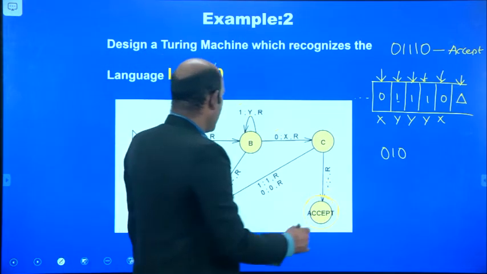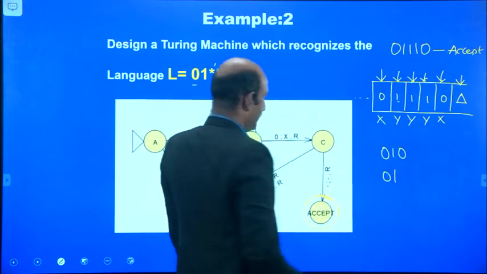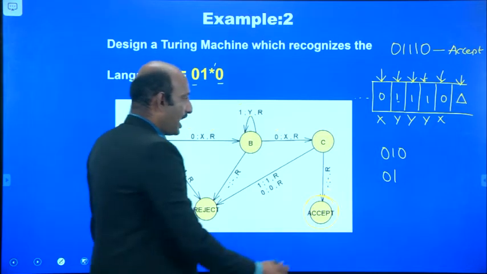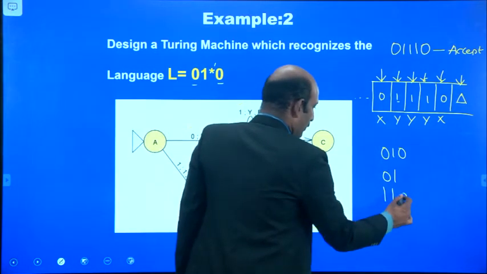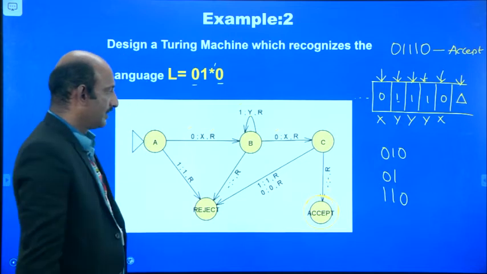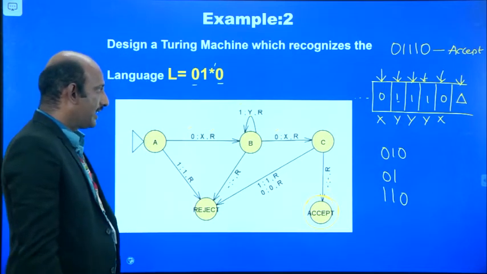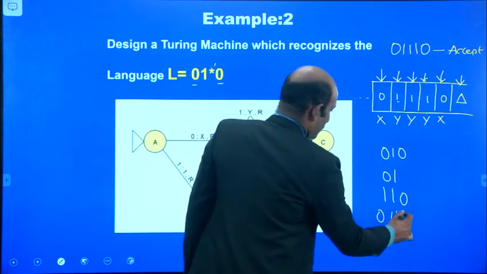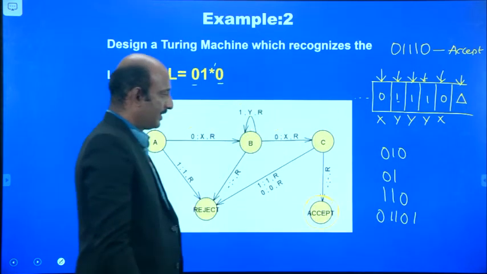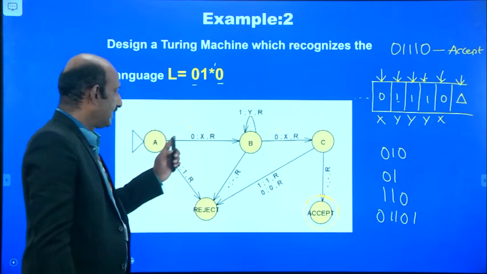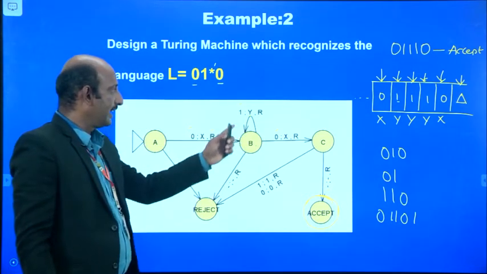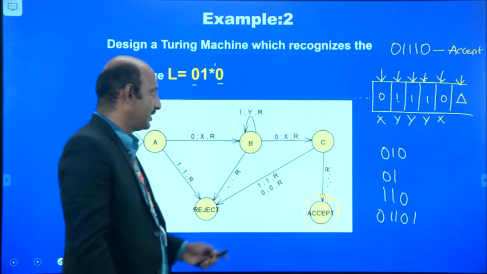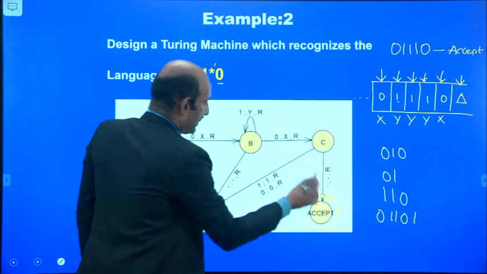Suppose we have 0, 1 strings, or 1, 1, 0, or 0, 1, 1, 0, 1. First it reads the 0 and lets any number of 1s pass, and after reading that it goes to state 0, then comes to the accepting state.